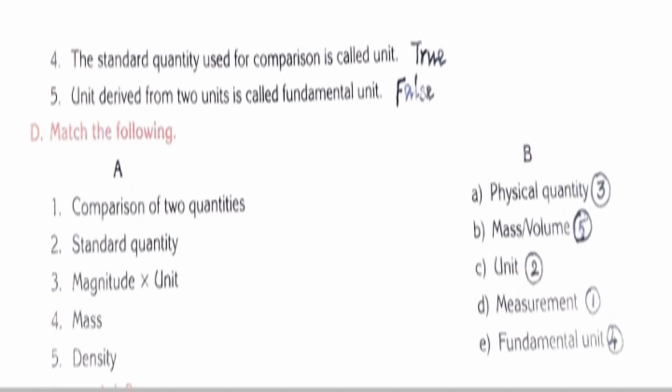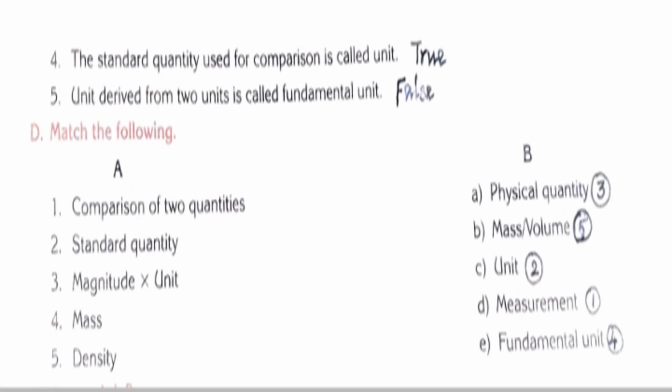And then match the following. Comparison of 2 quantities. It is measurement, is it? Comparison of 2 quantities, standard quantity and unknown quantity, is called measurement. And then second one, standard quantity is called unit.